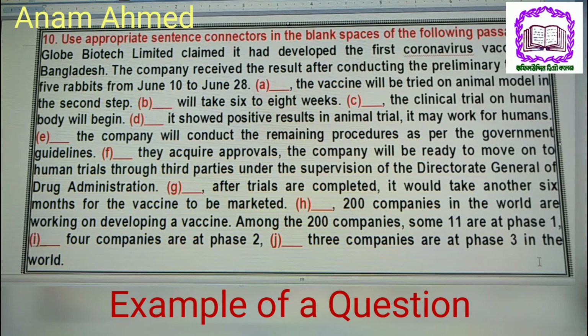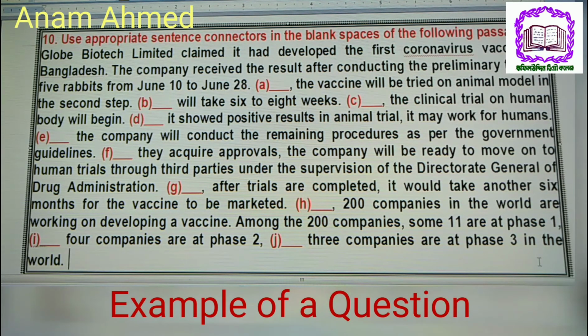Okay, now you can see on the screen an example of a question, how you will face it in your exam. The question is, use appropriate sentence connectors in the blank spaces of the following passage, and the paragraph is, Globe Biotech Limited claimed it had developed the first coronavirus vaccine in Bangladesh.